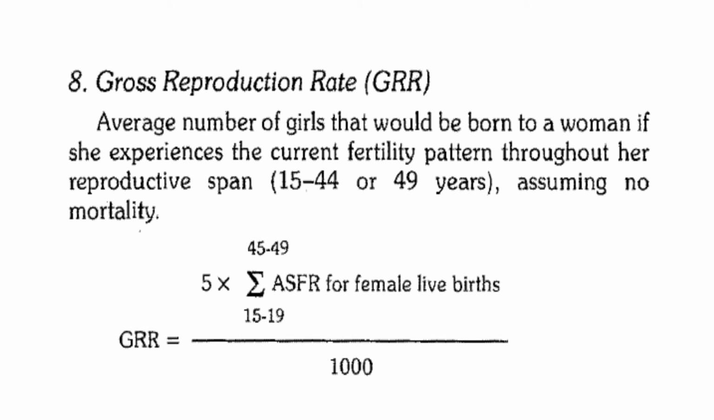Gross reproduction rate, GRR. Average number of girls that would be born to a woman if she experiences the current fertility pattern throughout her reproductive span, which is 15 to 44 or 49 years, assuming no mortality. So GRR, gross reproduction rate, can be calculated as 5 multiplied by the sum of age specific fertility rates for female live births divided by 1000.